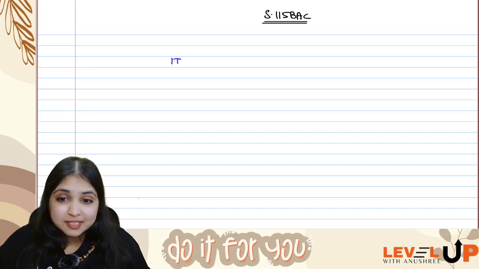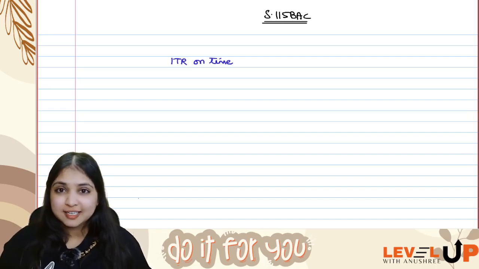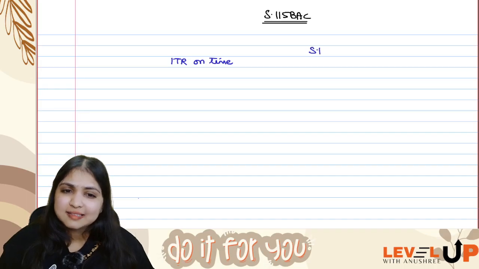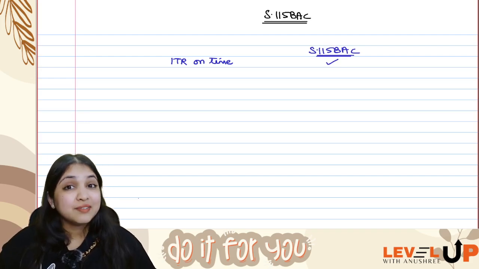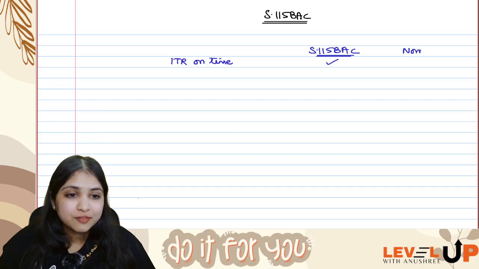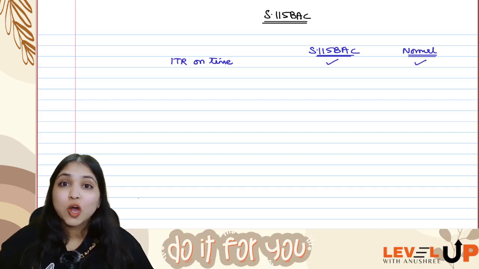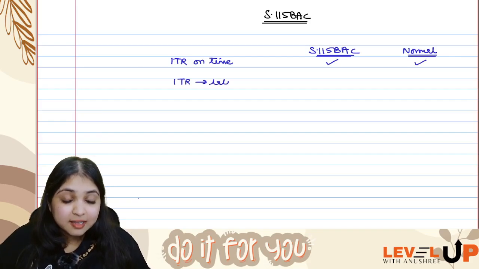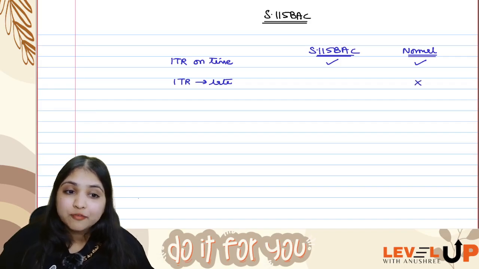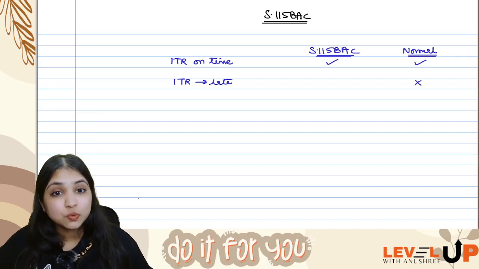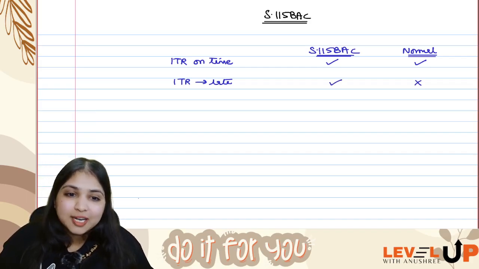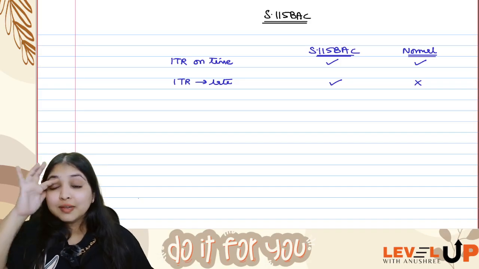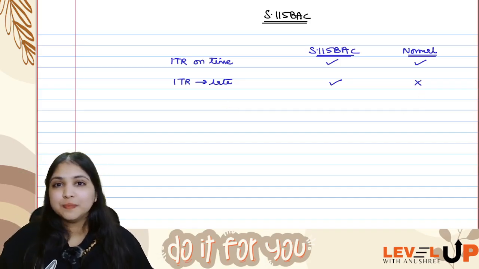Let's say my assessee has filed ITR on time. If my assessee is filing ITR within the section 139(1) due date, then the assessee has an option. By default, the assessee is going to be following 115BAC. But if the assessee wants, the assessee can opt out of 115BAC and follow the normal regime also. However, if the assessee files ITR late, then the assessee does not have the option of opting out, which means the assessee has to compute his total income only as per 115BAC. You don't even have the option of opting out to the normal regime.